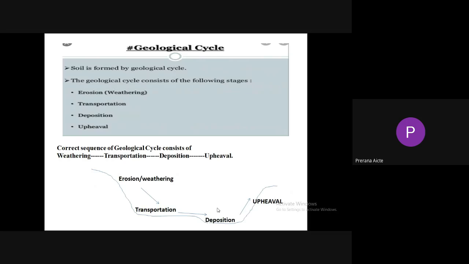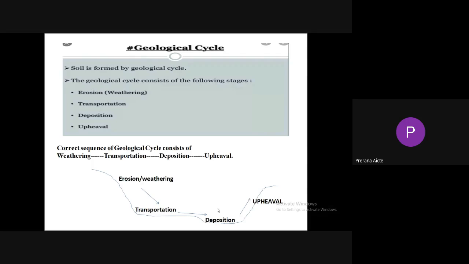The geological cycle consists of erosion or weathering, transportation, deposition, and upheaval. Due to endogenous geological agents, elevations like hills and larger rock surfaces are formed. When these rocks are subjected to weathering or erosion, the top layer is loosened and removed.